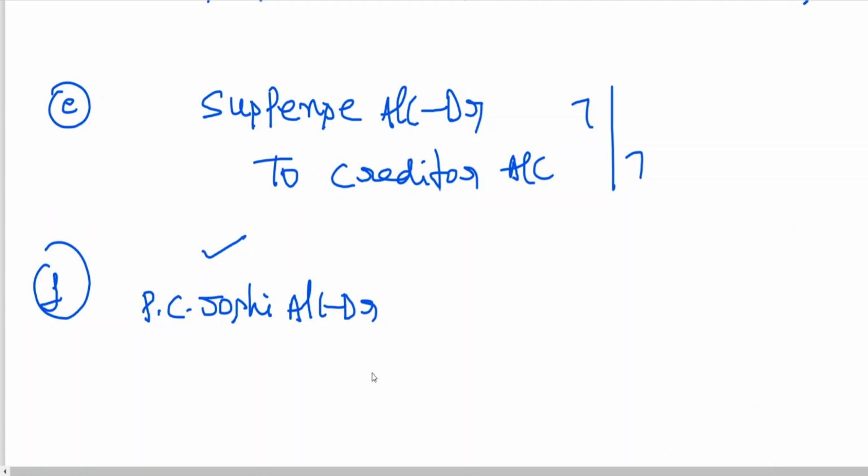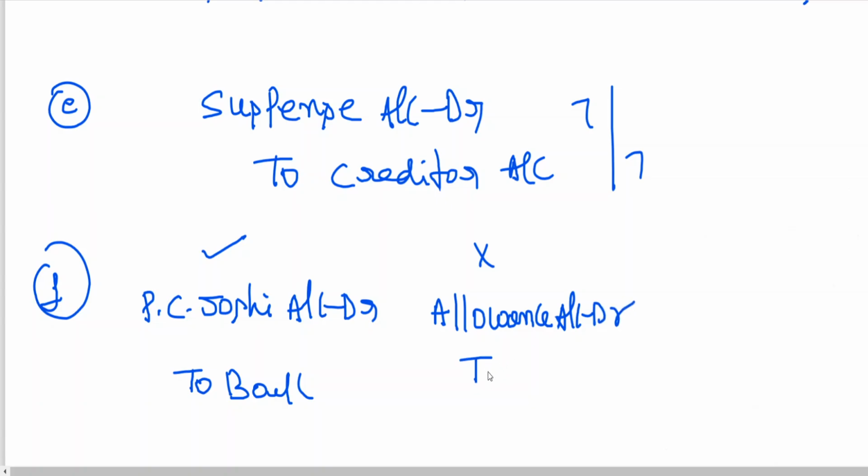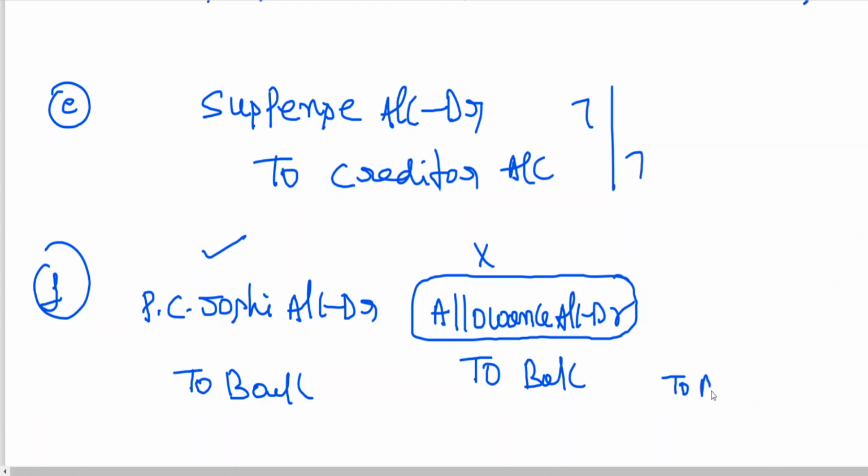To rectify this, PC Joshi account is to be debited, and which account is to be credited? 11th. I am explaining again. PC Joshi to bank. This is the entry for dishonour. Correct entry. Wrong entry: 11th account debit to bank. That means the credit aspect is correct. When you have debit and credit, it is automatically a two-side error. Now this 11th account is to be credited.